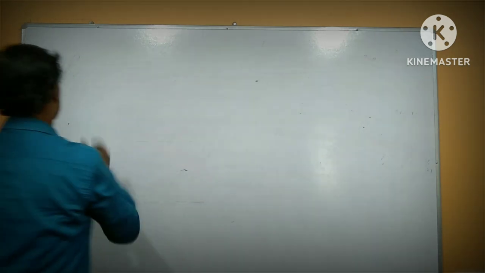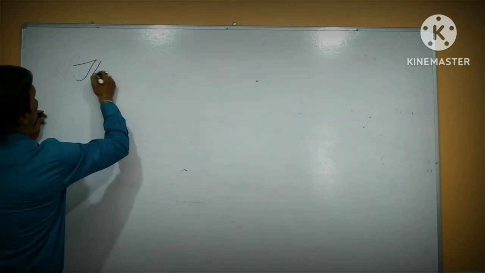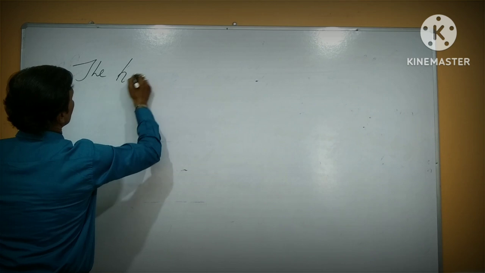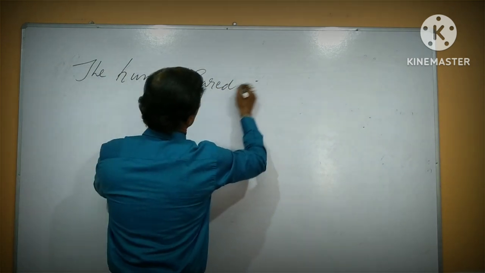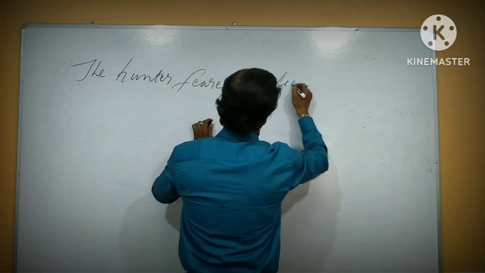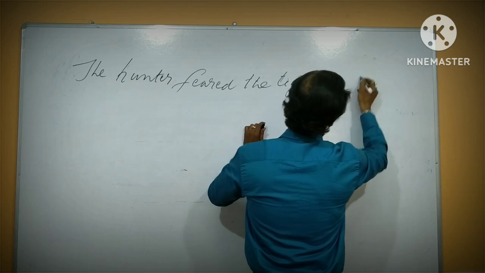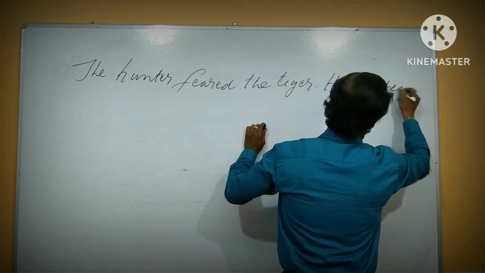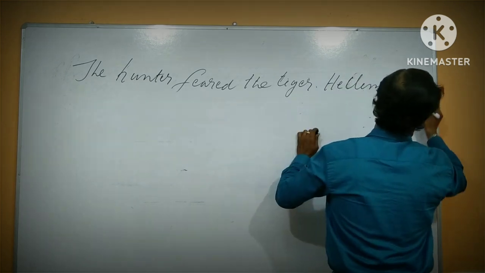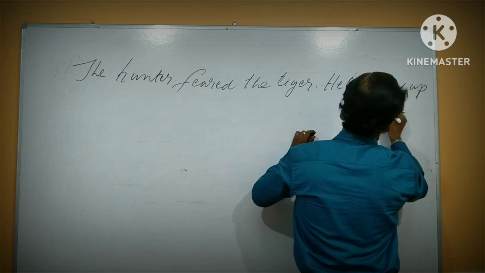Let's start. Excuse me. The hunter feared the tiger. Next sentence: he climbed up a tree.